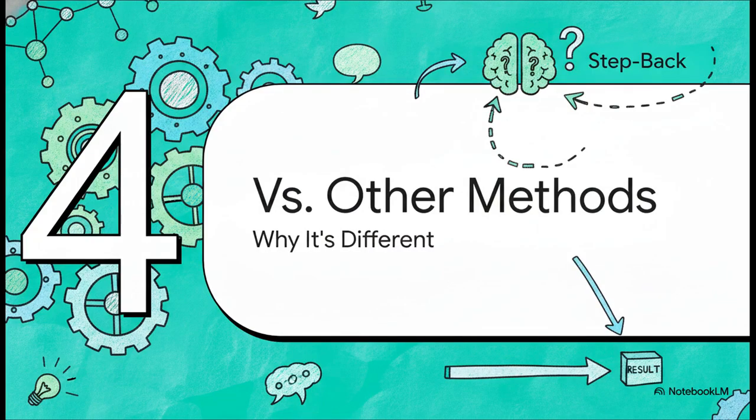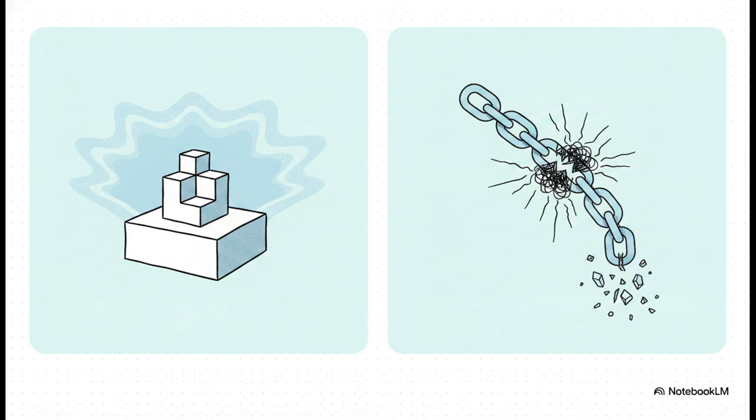Section 4. Step back versus other methods, why it's different. Now, if you're a seasoned prompt engineer, you might be wondering, how does this actually differ from what I'm already doing? Well, let's compare it first to the widely used chain of thought prompting. Chain of thought forces the model to solve a problem step by step in a strict linear sequence. And while that's helpful, it's rigid. If the AI makes one faulty assumption in step 2, that error compounds all the way down to step 10.